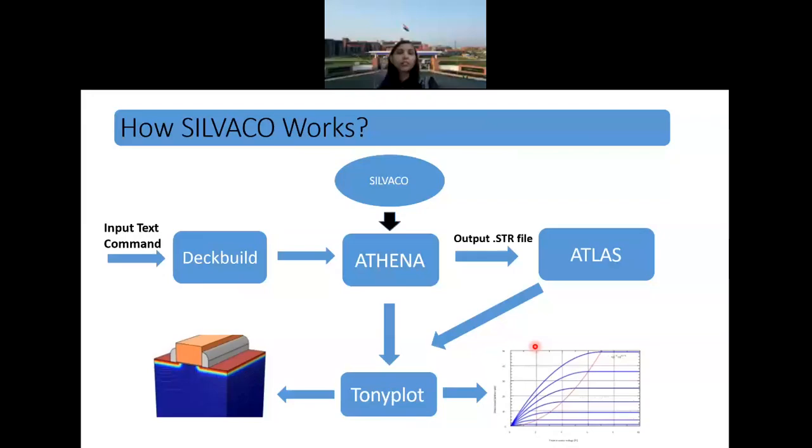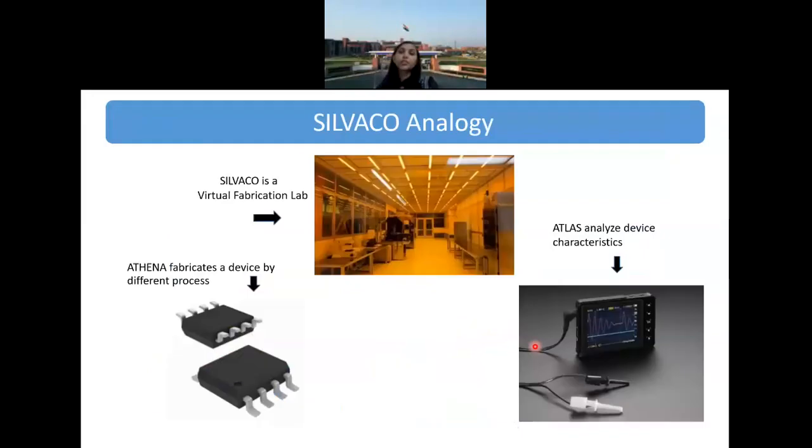I have started with a very basic thing, the reason being that the majority might not be doing research specifically in the devices domain, but they should get something out of this 5 day course. So the Silvaco analogy is like people who are working actually in the lab, the clean room. Unfortunately, we do not have a class 1 clean room in India.